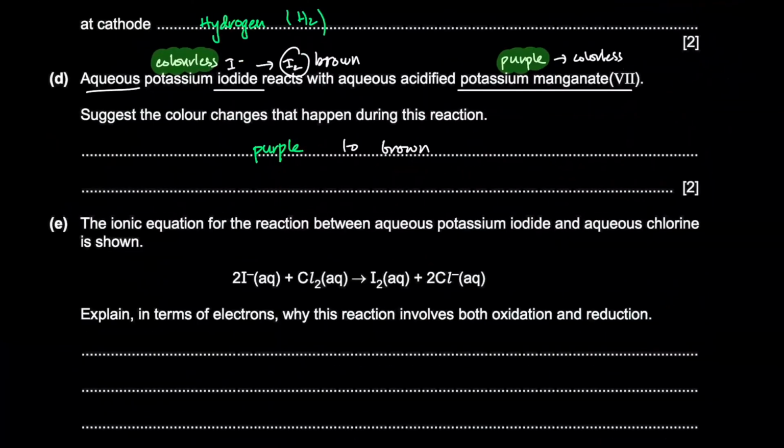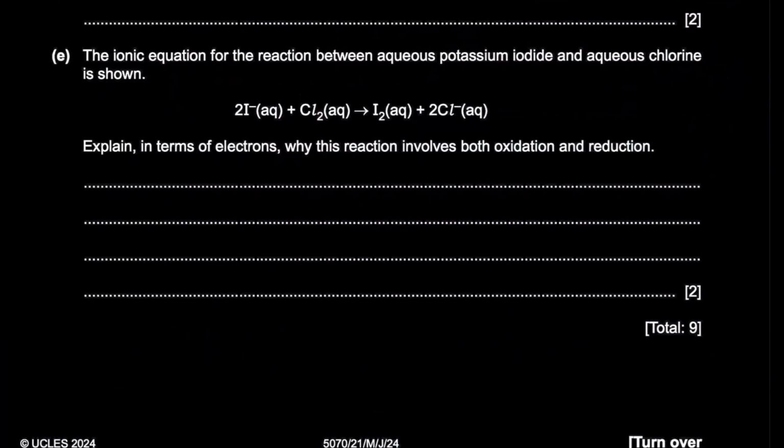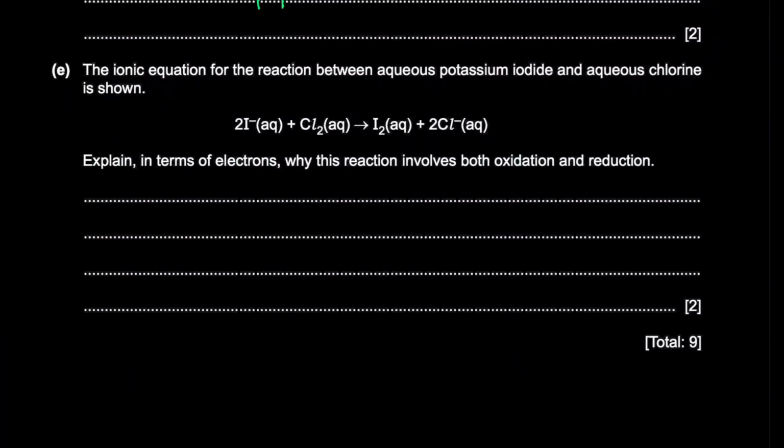The ionic equation for the reaction between aqueous potassium iodide and aqueous chlorine is shown. In terms of electrons, why does this reaction involve both oxidation and reduction?